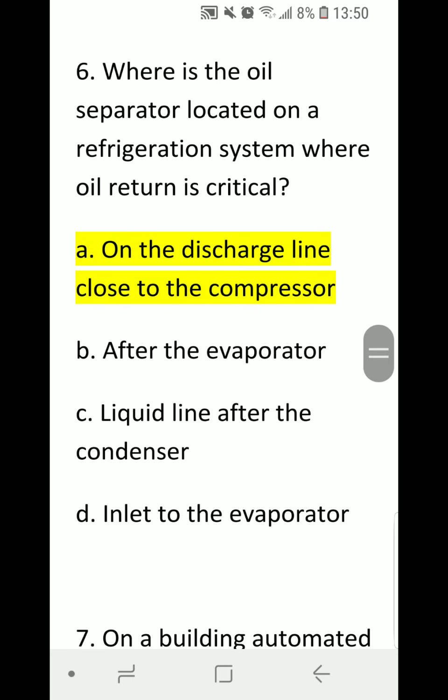Number 6. Where is the oil separator located on a refrigeration system where oil return is critical? A. On the discharge line close to the compressor. B. After the evaporator. C. Liquid line after the condenser. Or D. Inlet to the evaporator. Correct answer is A. On the discharge line close to the compressor.